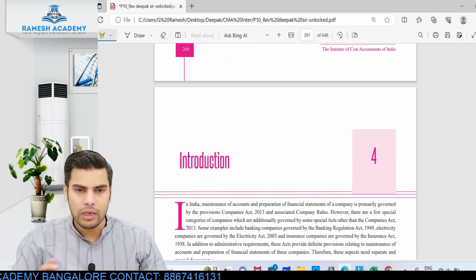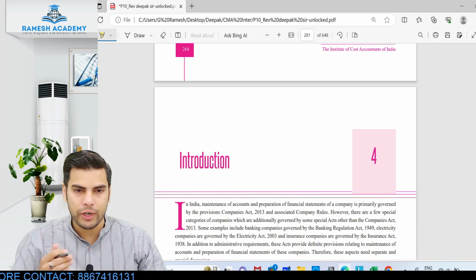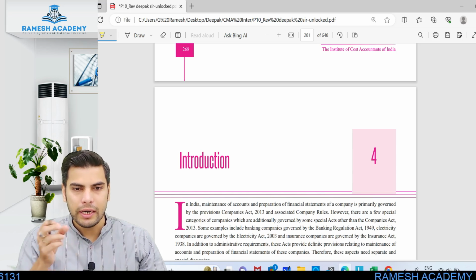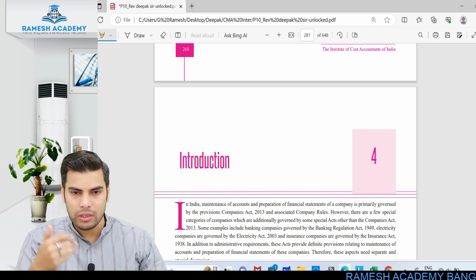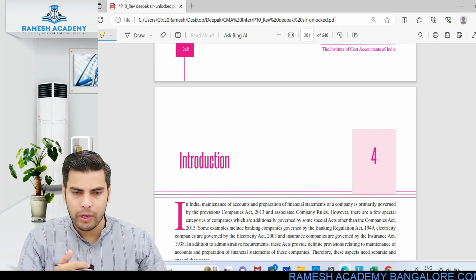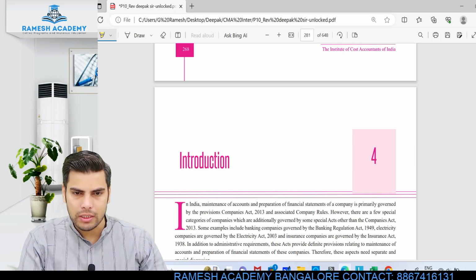So a little bit of theoretical aspect they have given initially, explaining what exactly is banking, what are banking companies, what are different types of banking companies, how much is the cash reserve ratio which we need to maintain, and other things. After that, it's important for us to remember these schedules. For banking companies we have different schedules which we need to prepare. Same way with respect to electricity company and insurance company. If you are able to remember these schedules, you will easily be able to prepare the financial statement.